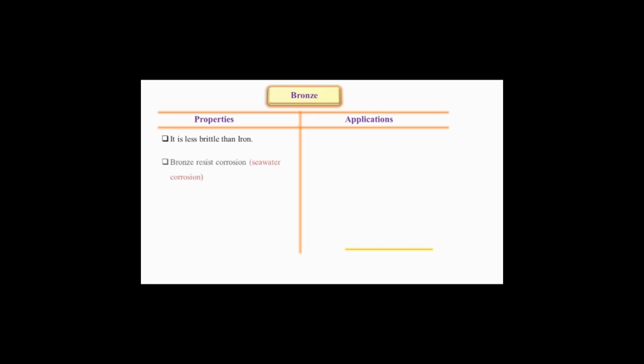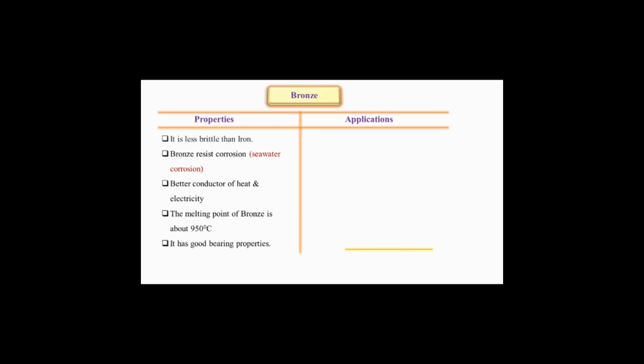Then bronze resists corrosion, seawater corrosion. Resist means it has very good corrosion resistance against seawater. It is a better conductor of heat and electricity. The melting point of bronze is 950 degrees Celsius. Then again, it has good bearing properties. Please see guys, it has good bearing properties.